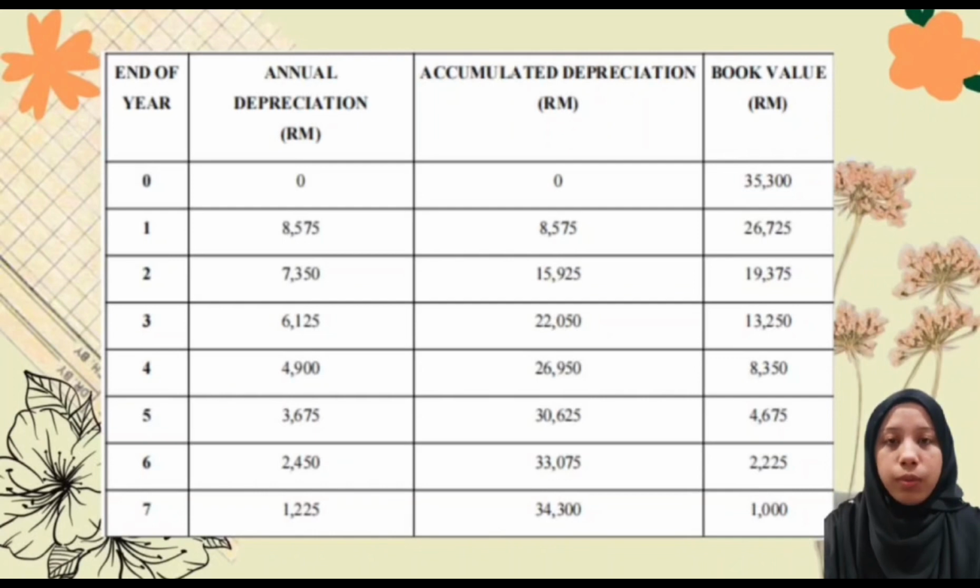The book value of the 3D wall printer is 1,000 ringgit at the end of the 7-year period, and the accumulated depreciation is 34,300 ringgit. It is best to use the sum of the years' digits method when an asset will lose most of its value toward the beginning of its useful life.